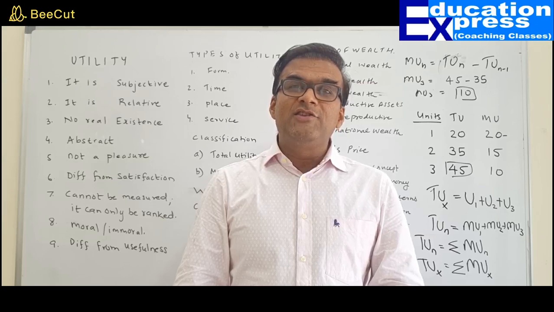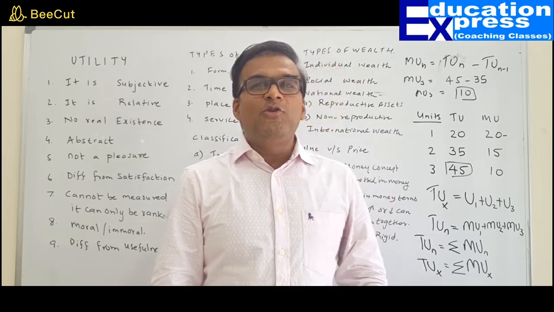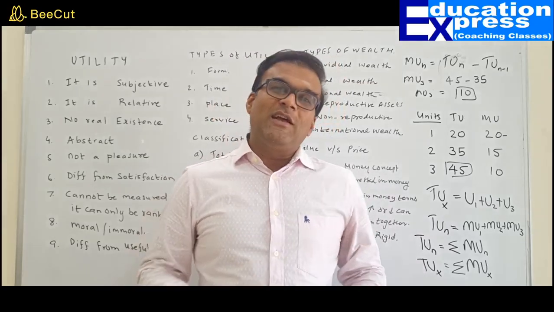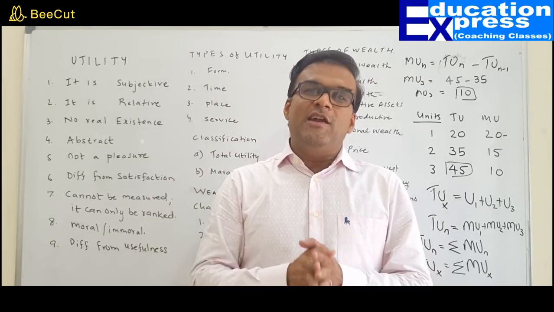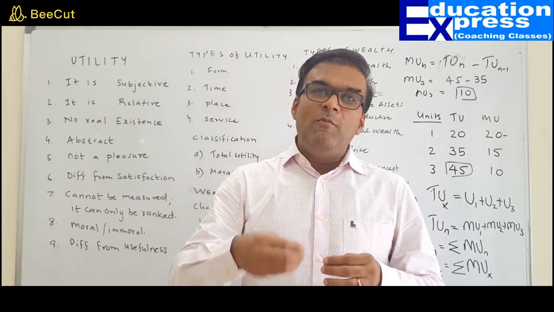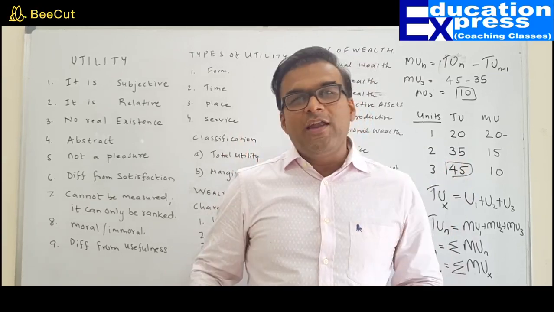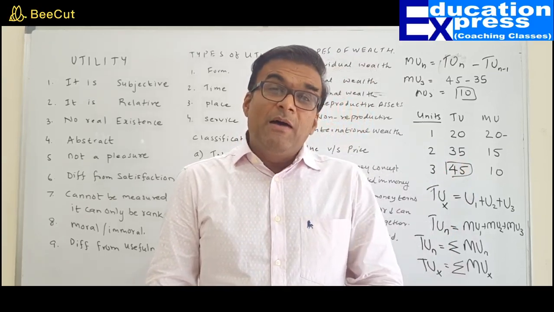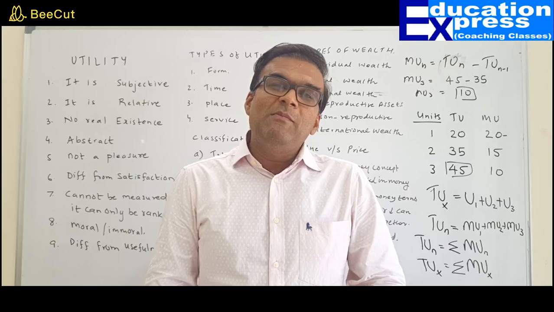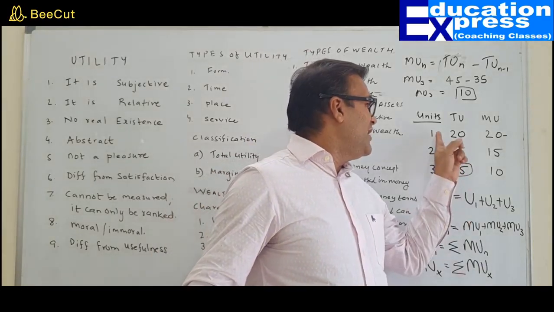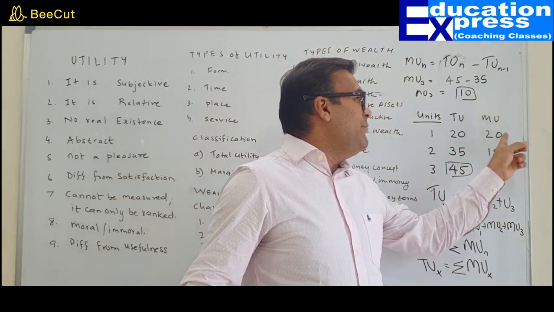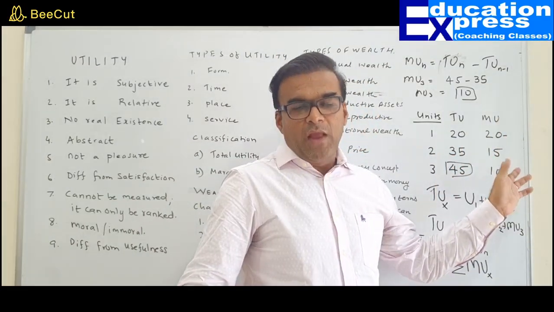When I'm talking about marginal utility, I'm talking about the utility which I got from the consumption of an additional unit. So additional utility derived from additional consumption is called marginal utility. My marginal utility will keep on falling with every increase in consumption. You can check it. Consumption keeps on increasing, but MU keeps on falling.